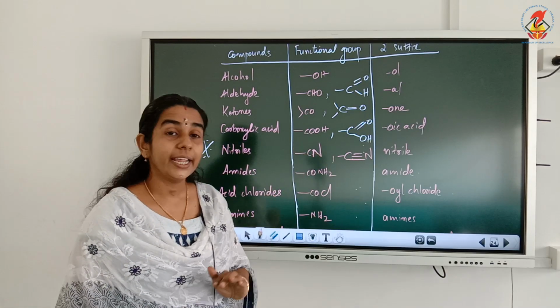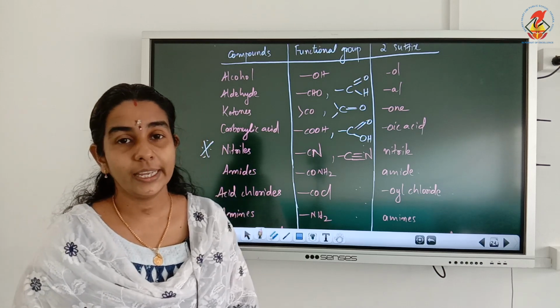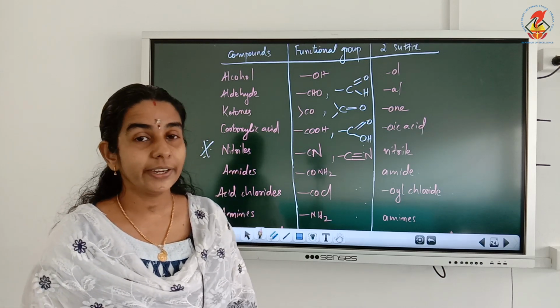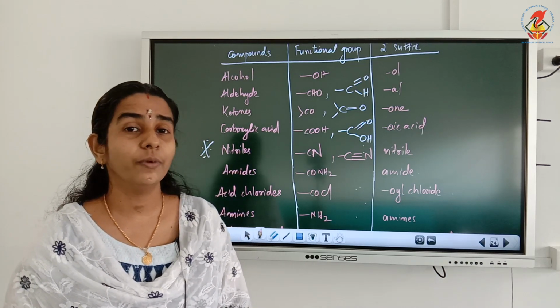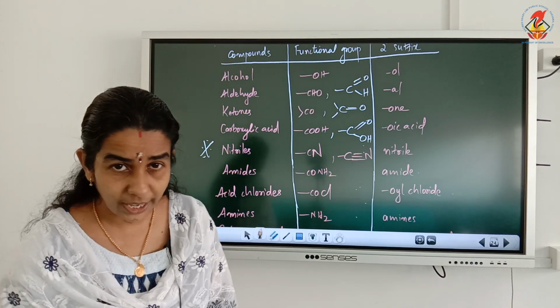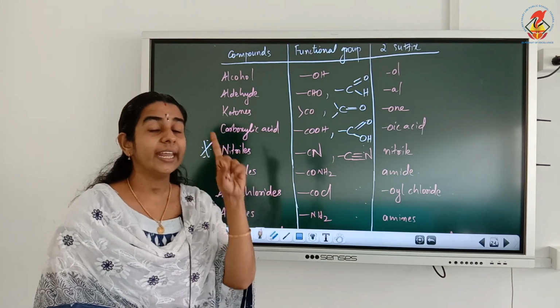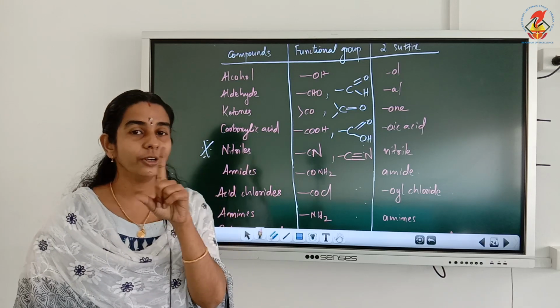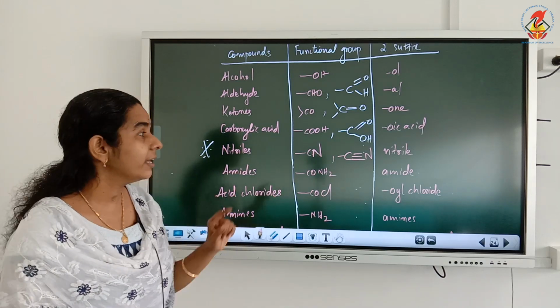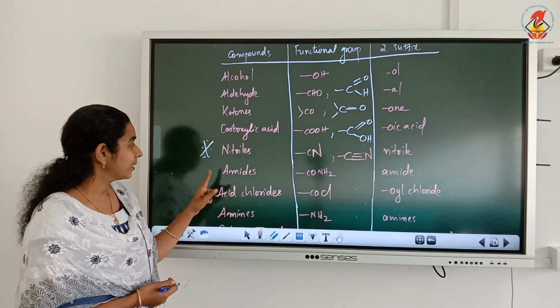And the secondary suffix that we use for the CN group is nitrile. Nitrile is not starting with a vowel, it is starting with a consonant. So remember, we cannot remove the E, we have to retain the E of the primary suffix.